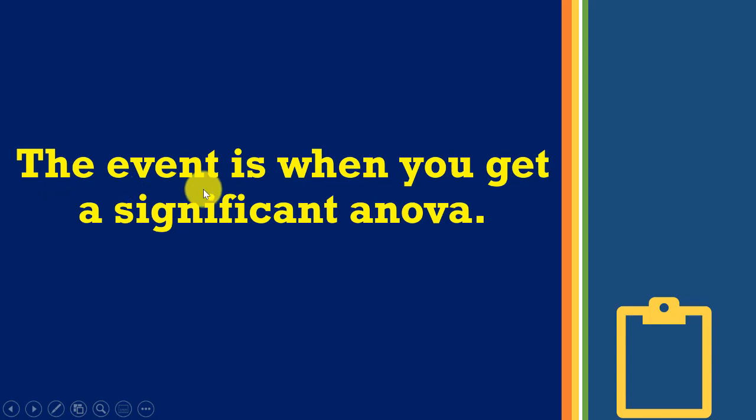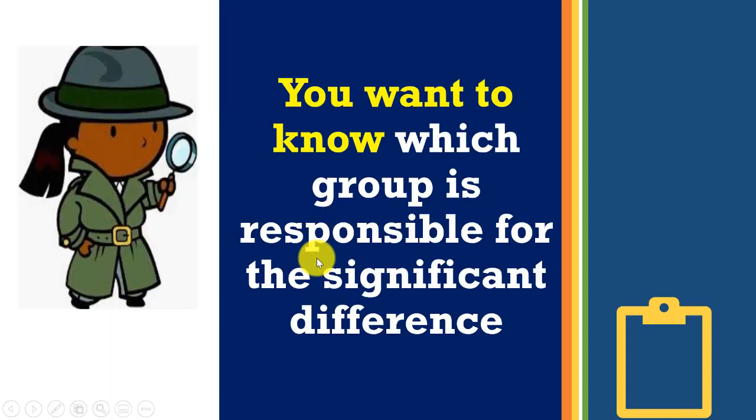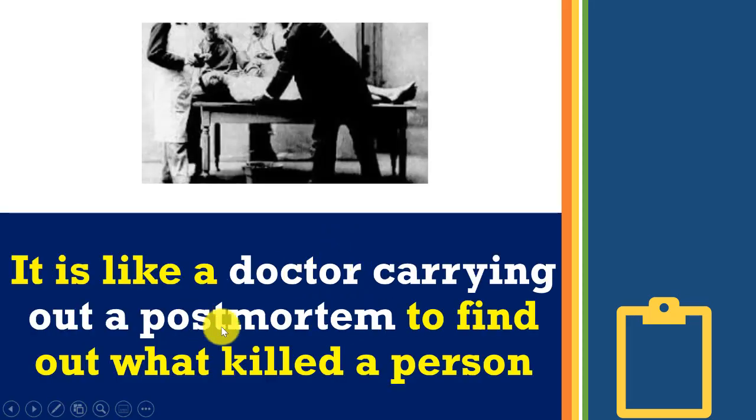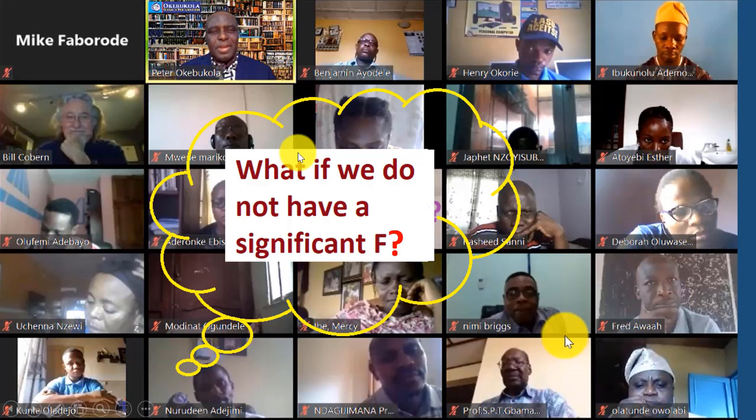The event is when you get a significant ANOVA. So you want to be a detective to know which group is responsible for the significant difference. It's like a doctor performing a post-mortem to find out what killed the person.